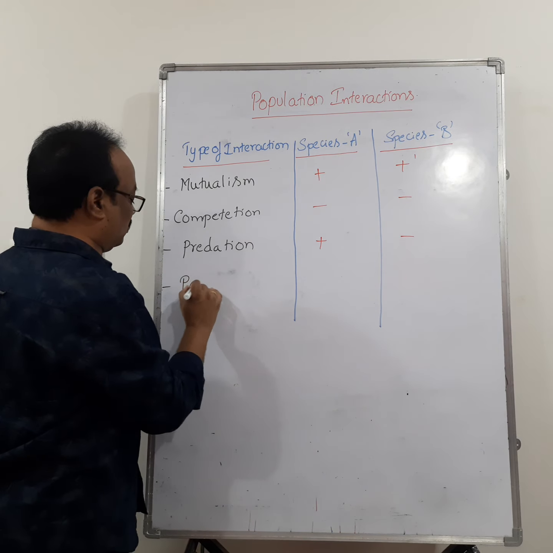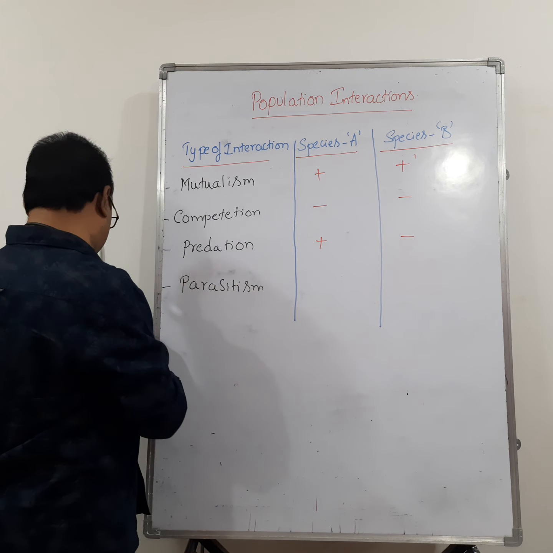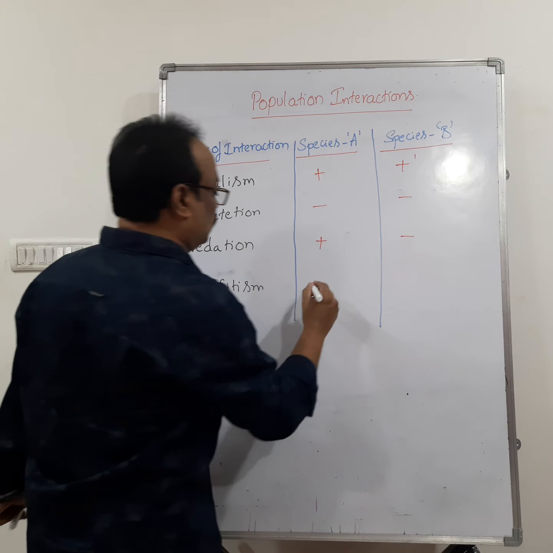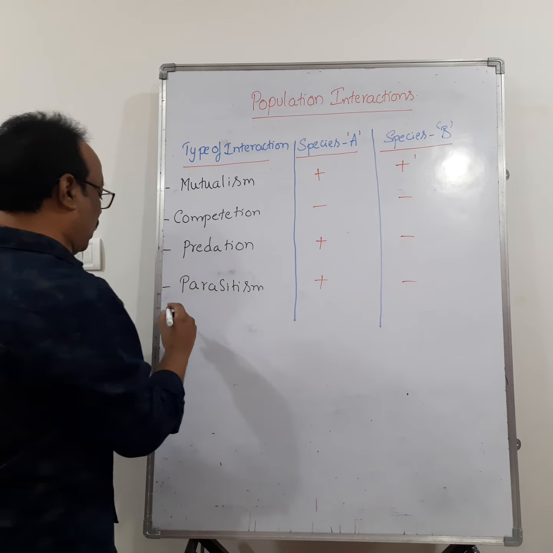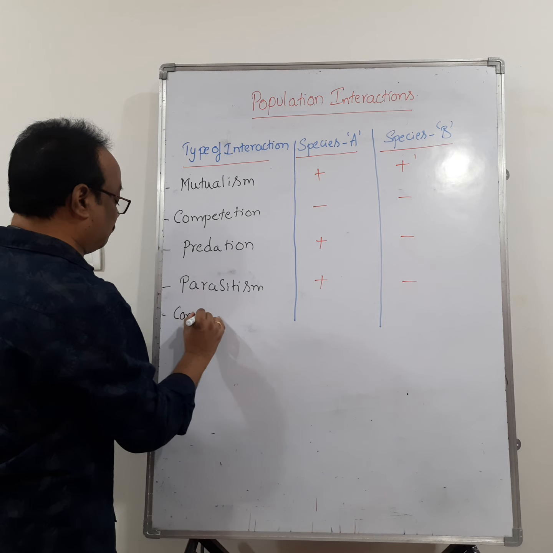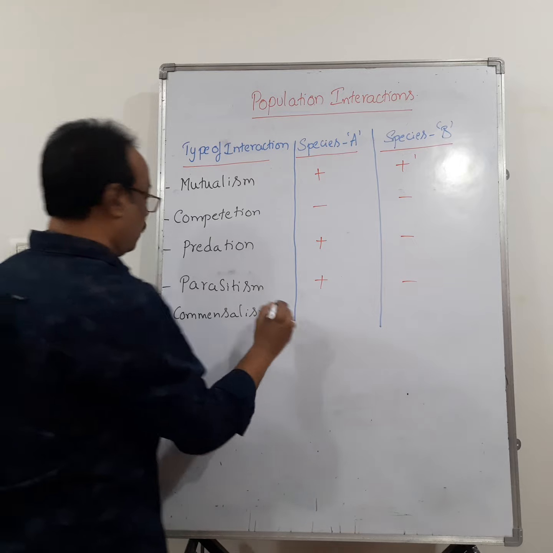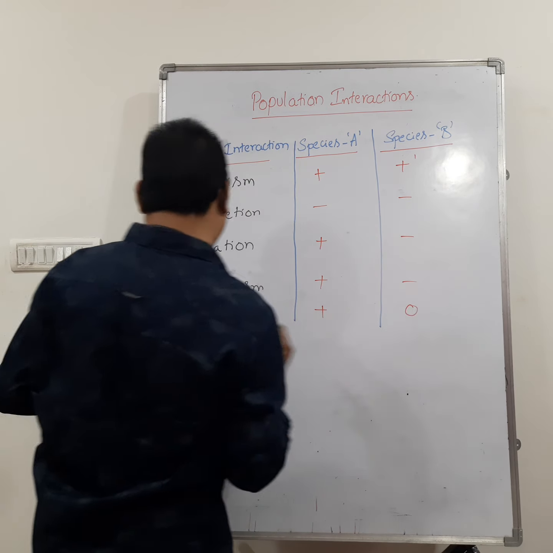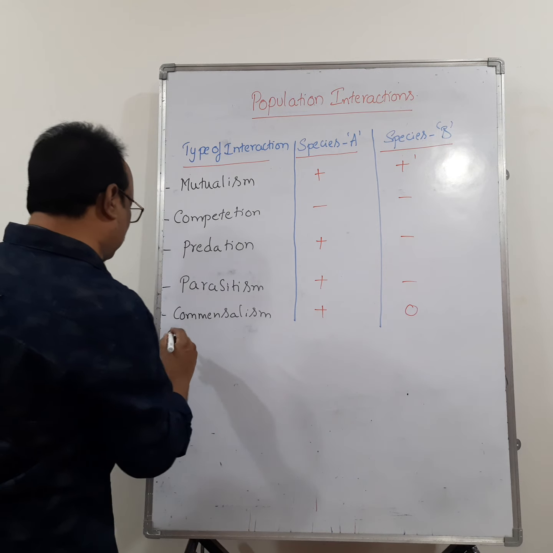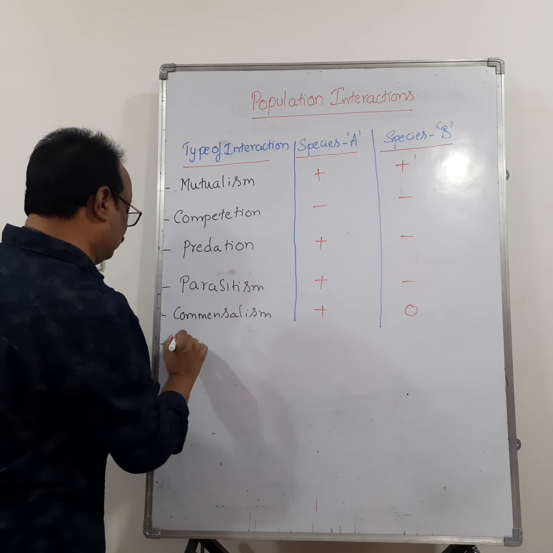And parasitism. In parasitism, one species gets benefit, another species is harmed. And commensalism. In commensalism, one species is benefited and another species is neither benefited nor harmed.